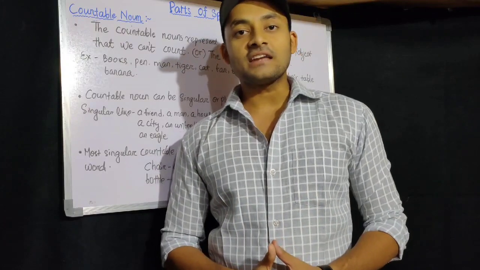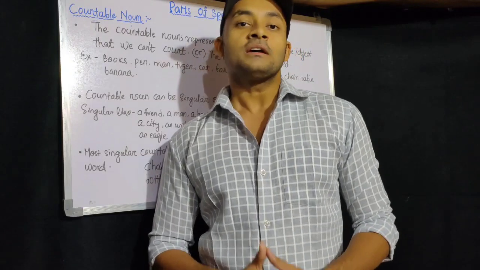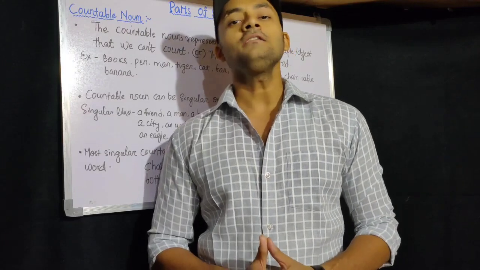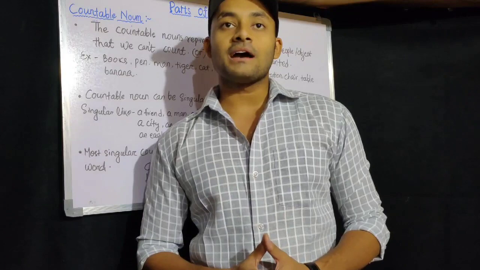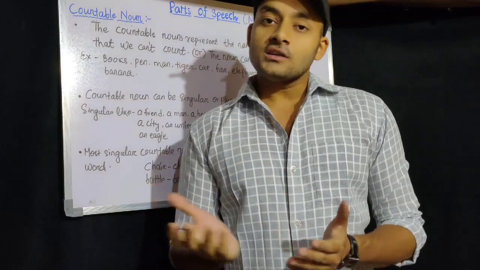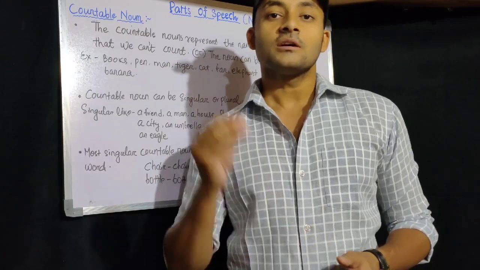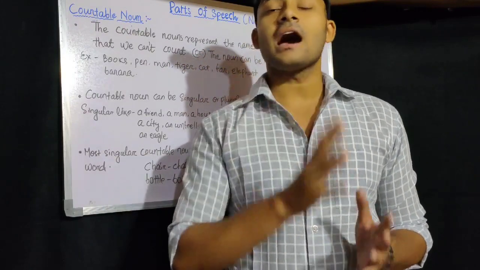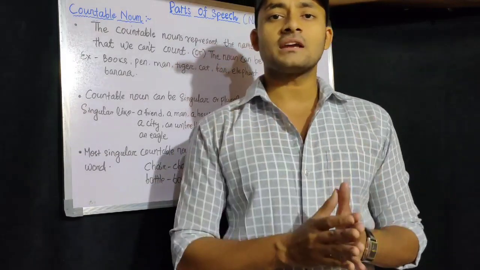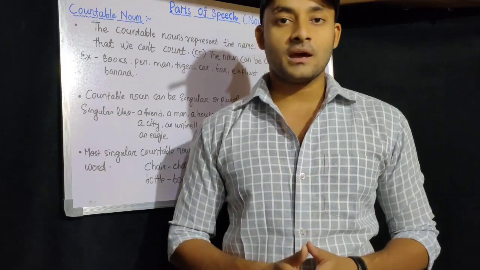As we have already started the English grammar chapter, parts of speech, and yesterday we had discussed several nouns like abstract noun, possessive noun, collective noun, and material noun. So let's revise something. Abstract noun is the noun that cannot be touched or cannot be seen, like our feelings and other emotions, which are a concept or idea. And what is collective noun? A group of things, people or objects that represent a unique identity, that is collective noun.